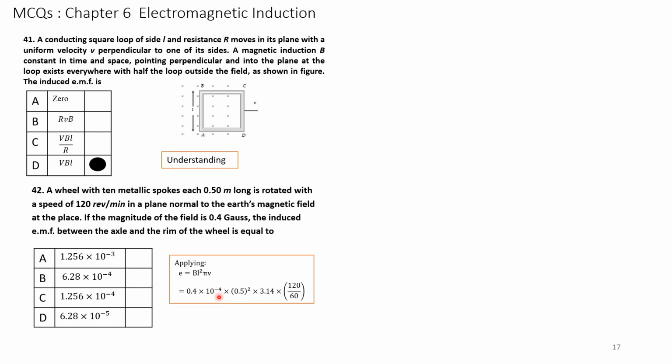L is 0.5 meters, so 0.5 whole square, into pi is 3.14, into frequency is 120 revolutions per minute, therefore 120 divided by 60. Simplifying, we get the induced EMF as 6.28 into 10 to the power of minus 5 volts.